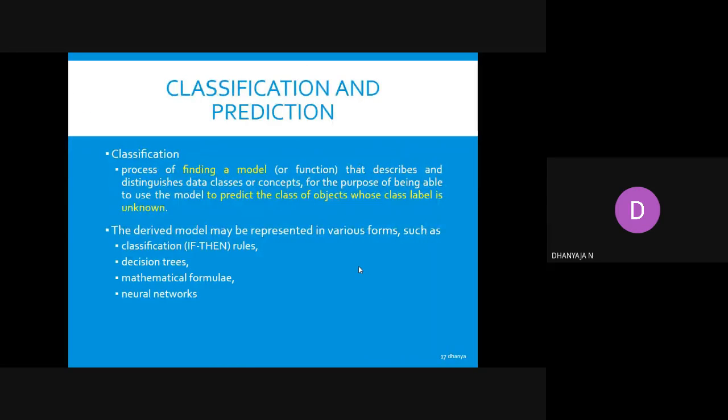Next is classification and prediction. Here, classification means finding a model that describes and distinguishes data classes or concepts, for the purpose of being able to use the model to predict the class of objects whose class label is unknown to us.